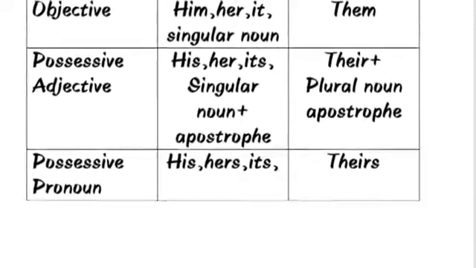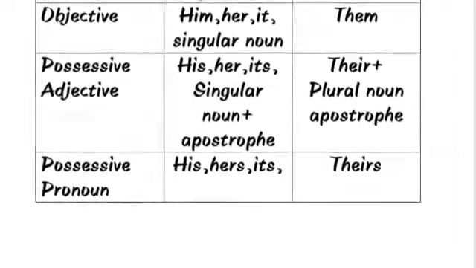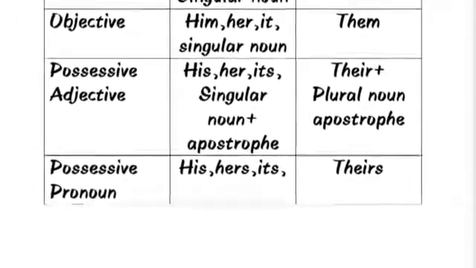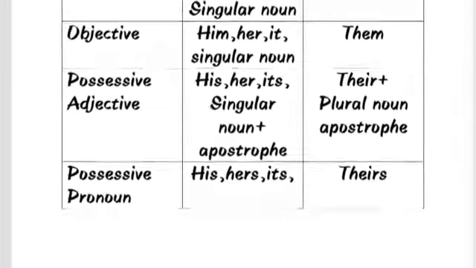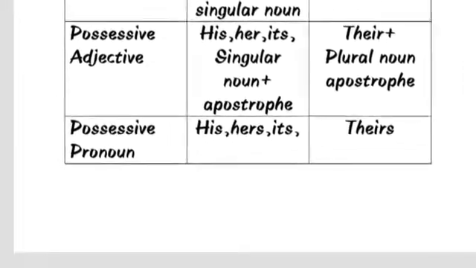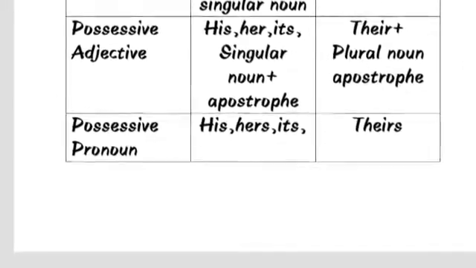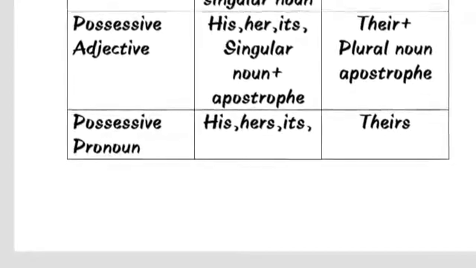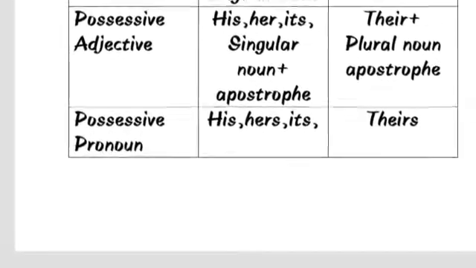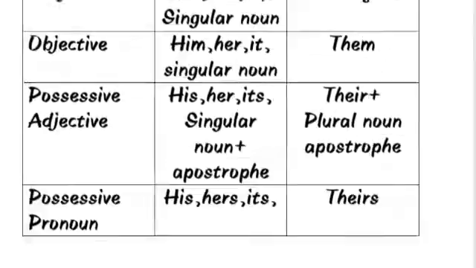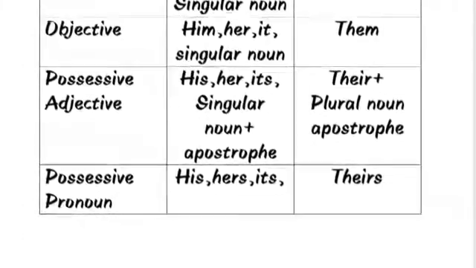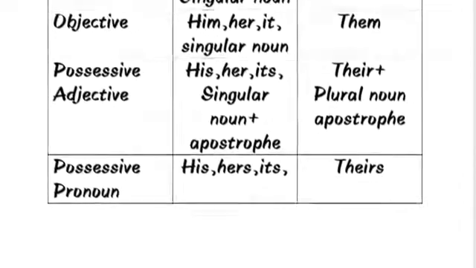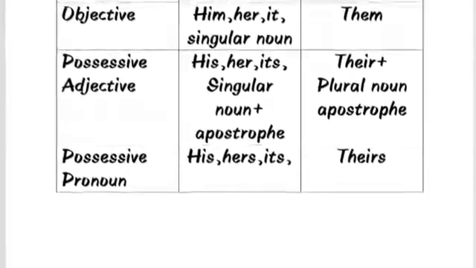Objective plural is them. Possessive adjective of third person singulars: his, her, its, singular noun plus apostrophe, and the possessive adjective of third person plural: their plus plural noun apostrophe. Possessive pronoun of third person singulars: his, hers, its. Possessive pronoun of third person plural: theirs.